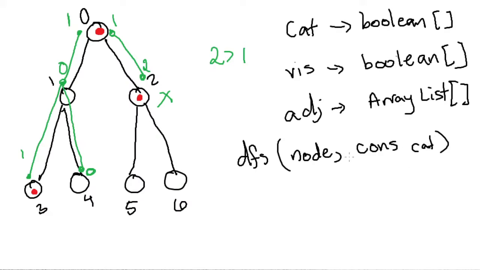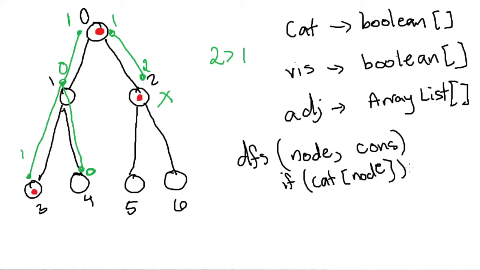Now, these two are going to be integers. So the first thing it's going to do is check if it's cat of node, then it's going to be consecutive plus plus.